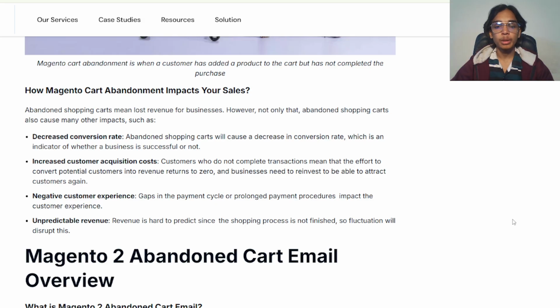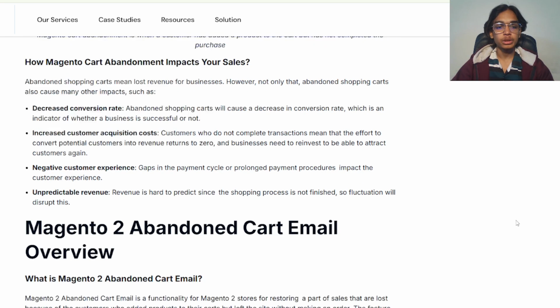Increased customer acquisition cost. Customers who do not complete transactions means the effort to convert potential customers into revenue returns to zero, and businesses need to invest to be able to attract customers again. Negative customer experience. Gaps in the payment cycle or abandoned payments impact customers. Unpredictable revenue: revenue is hard to predict since the shopping process is not finished, so fluctuations will disrupt this.